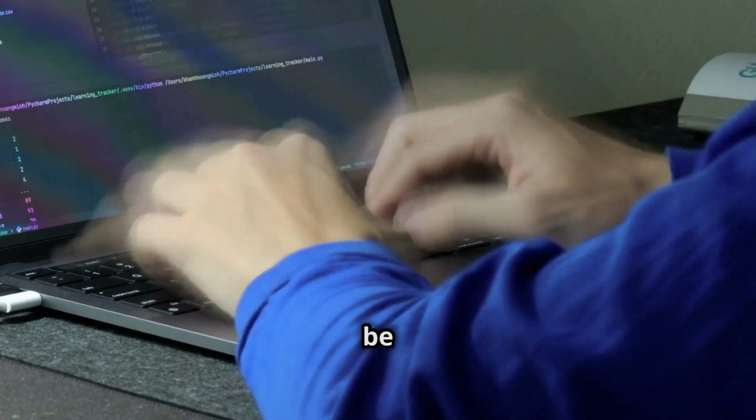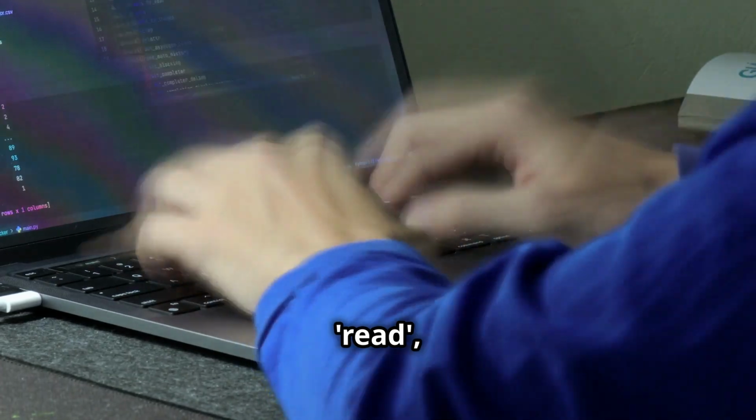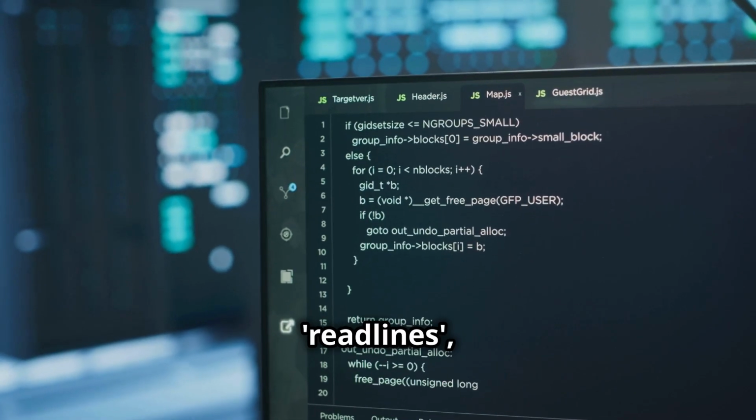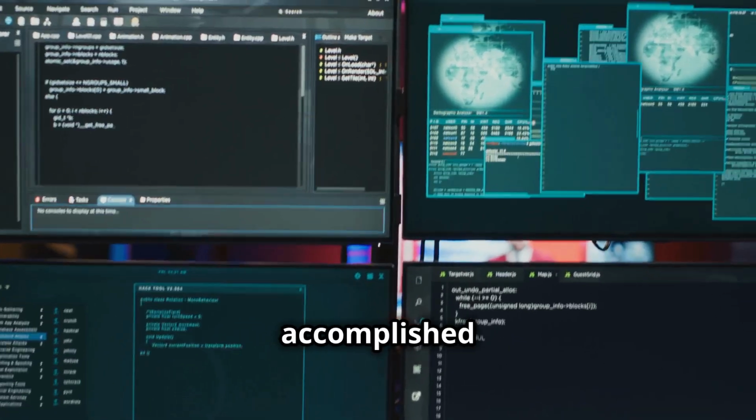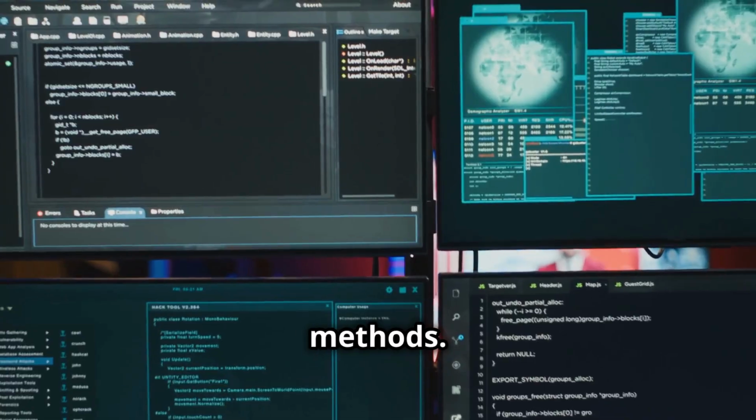Reading from a file can be done using methods like read, readline, or readlines, while writing to a file is accomplished with the write or writelines methods.